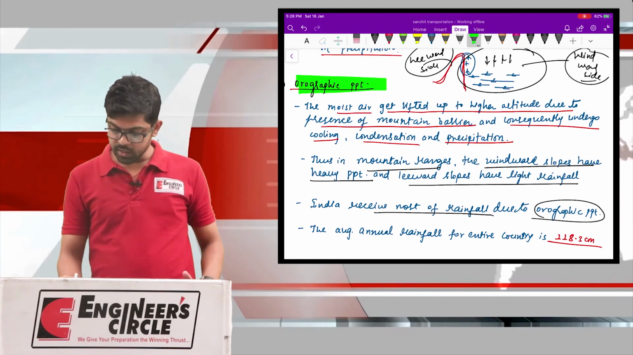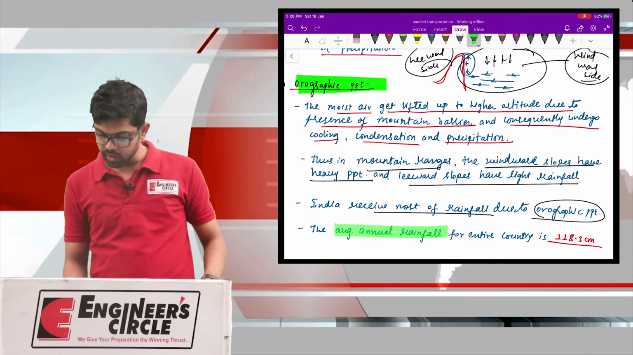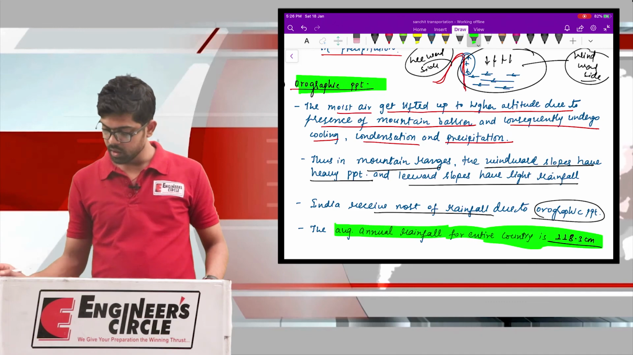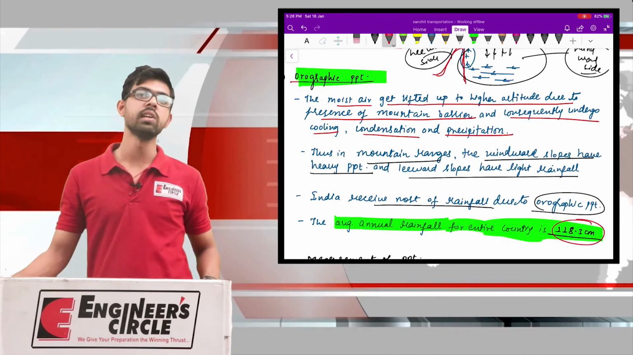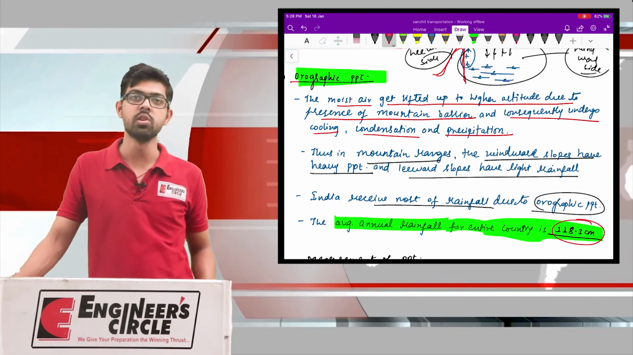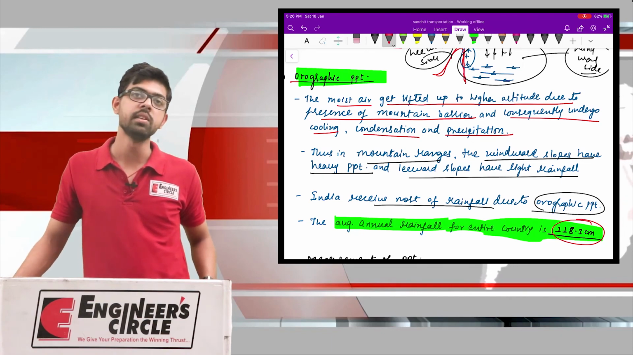Okay, and the other very important data that I have written, that the average annual rainfall for the entire country is 118.3 centimeters. So in India we have this average annual rainfall of magnitude 118.3 centimeters. So this data you should also remember. So we have discussed the weather systems for the precipitation. Okay.